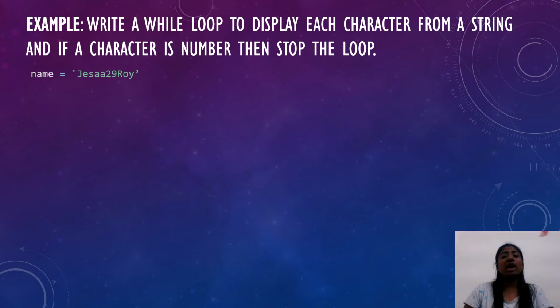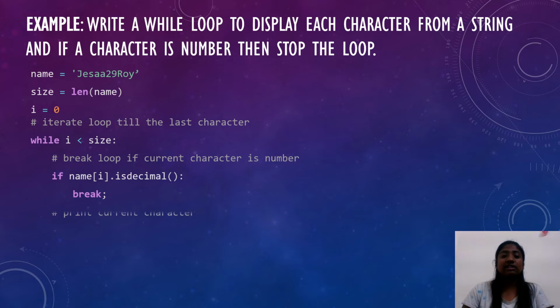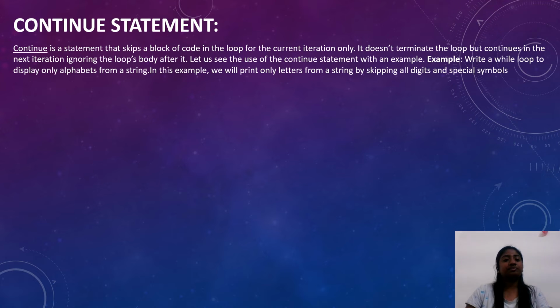Example. Write a while loop to display each character from a string, and if a character is a number, then stop the loop. Here is the given name, size equals length of name, i equals 0, while i is less than size, and the given code represents the required output.